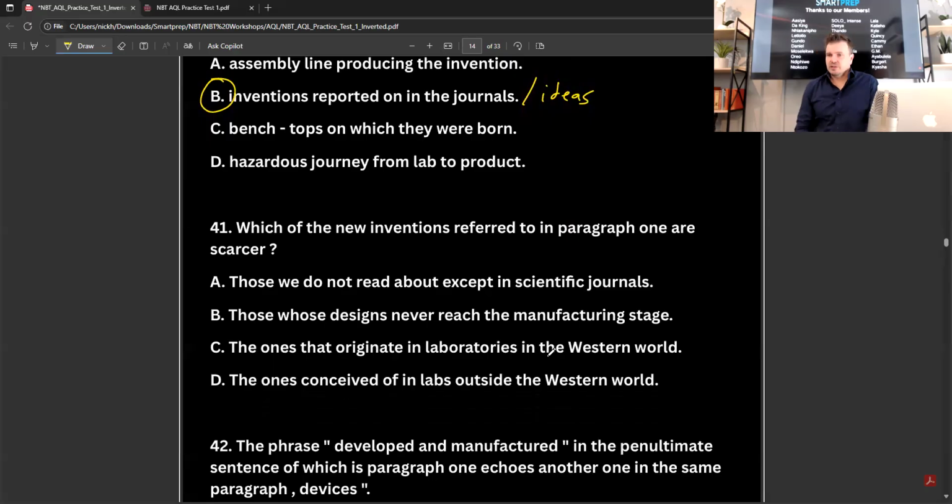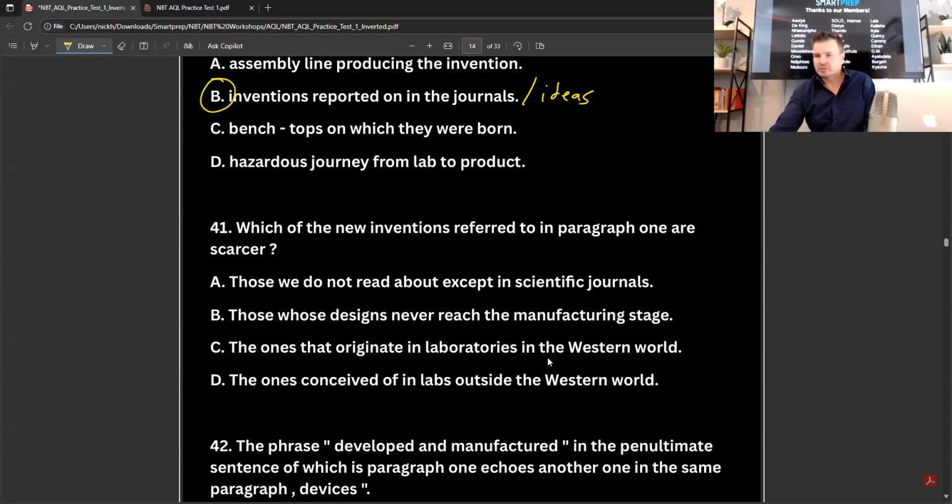Okay, which of the new inventions referred to in paragraph 1 are scarcer? Those we do not read about except in scientific journals, those whose designs never reach the manufacturing stage, the ones that originate in laboratories in the Western world, or the ones conceived of in the labs outside the Western world.